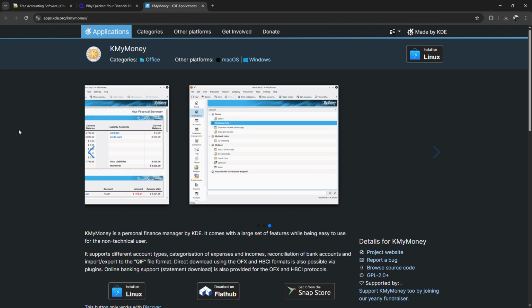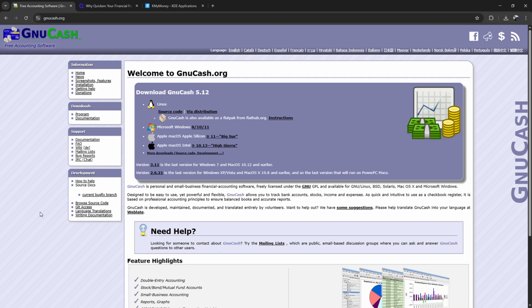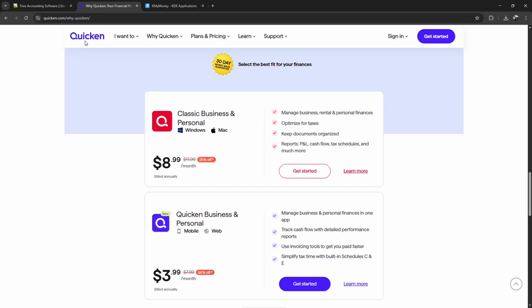So if you want power and don't mind complexity, go for GnuCash. If you want ease and automation, choose Quicken. And if you're just starting or on Linux, KMyMoney is solid.